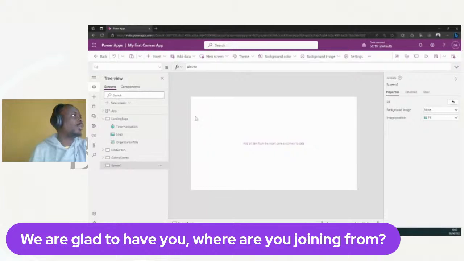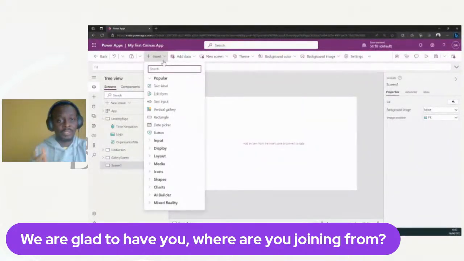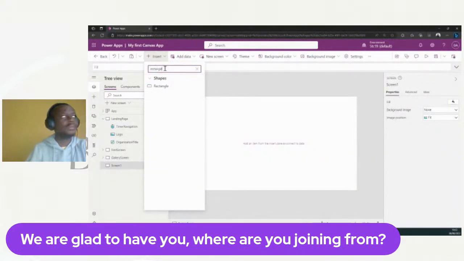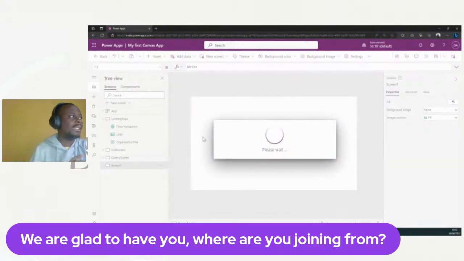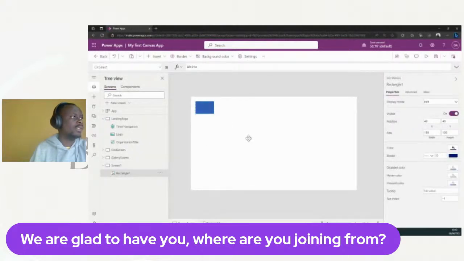All right. Okay, so we're going to look at an example, right? Let's say we want to create a rectangle. Just bear with me for now, right? There's actually a control for rectangle, interestingly enough, right? So let's look for that. All right. I'm going to add that to the screen. Okay, good.